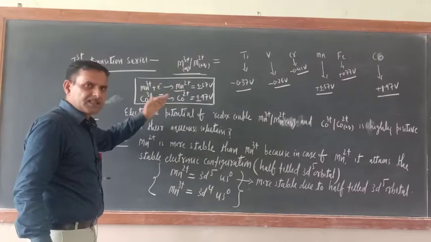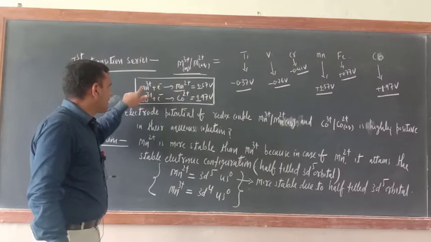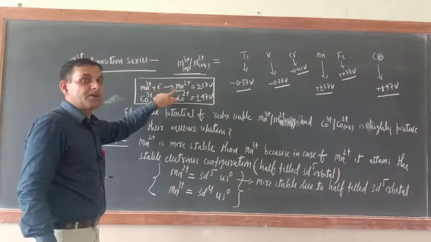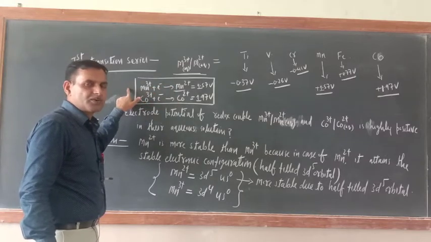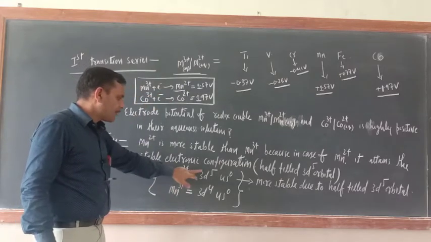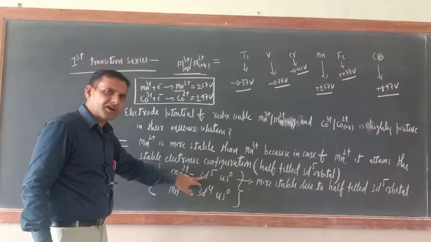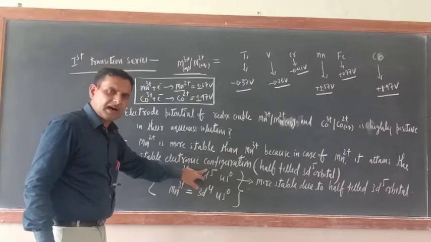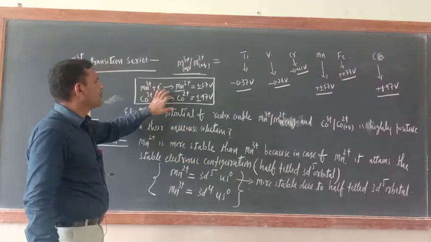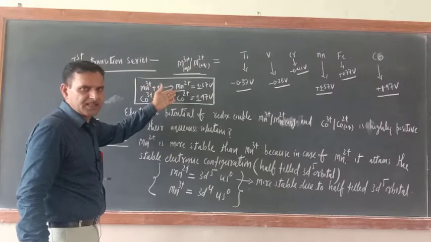If electrode potential is positive, it means this reaction is taking place easily. Mn3+ wants to convert into Mn2+, so Mn2+ is more stable than Mn3+. Why is Mn2+ more stable? Mn2+ has a 3d5 configuration, while Mn3+ has 3d4. The 3d5 configuration is a half-filled state, hence it is more stable. That is why Mn3+ wants to convert into Mn2+, and hence its electrode potential is positive.